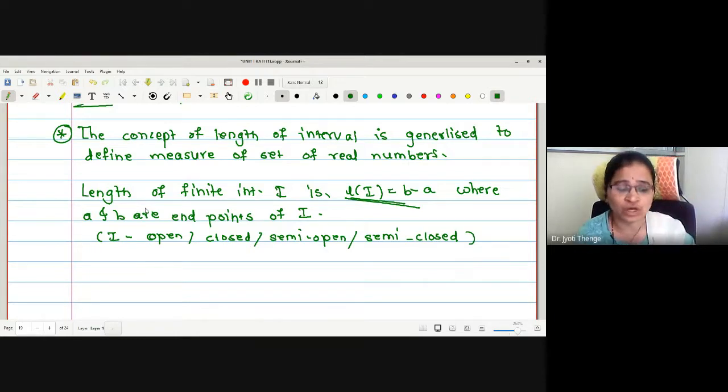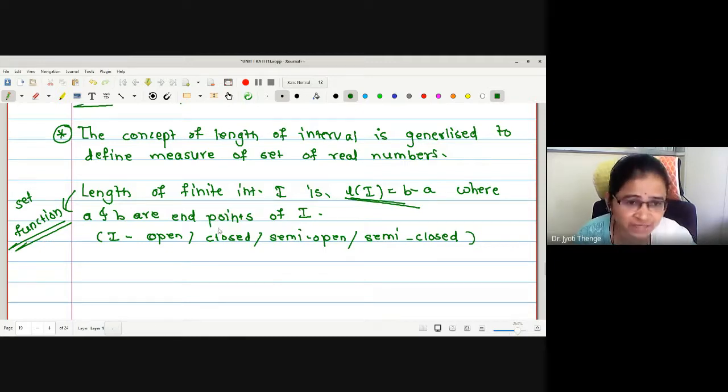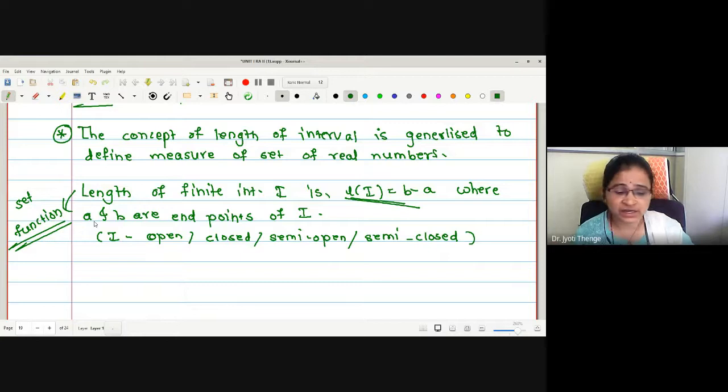Therefore, we want to construct a set function. Now, what about this length? This is also a set function, no? Length of an interval is a set function because an interval is a subset of real numbers, meaning the interval itself is a set. Therefore, length defined on intervals is a set function. Therefore, we would like to construct a set function, say small m, which assigns to each set a non-negative extended real value.